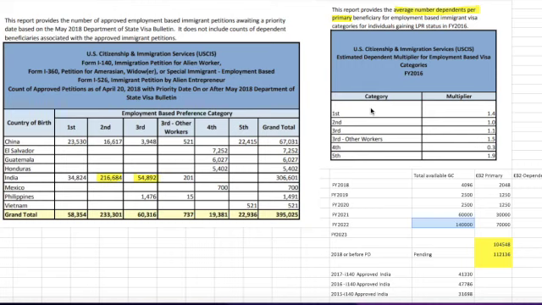Now let's deep dive into what that means for priority dates. In order to calculate the priority date for India, or any prediction for the priority date, I have made some assumptions, and this is also from USCIS data. We have the snapshot date of 2018.